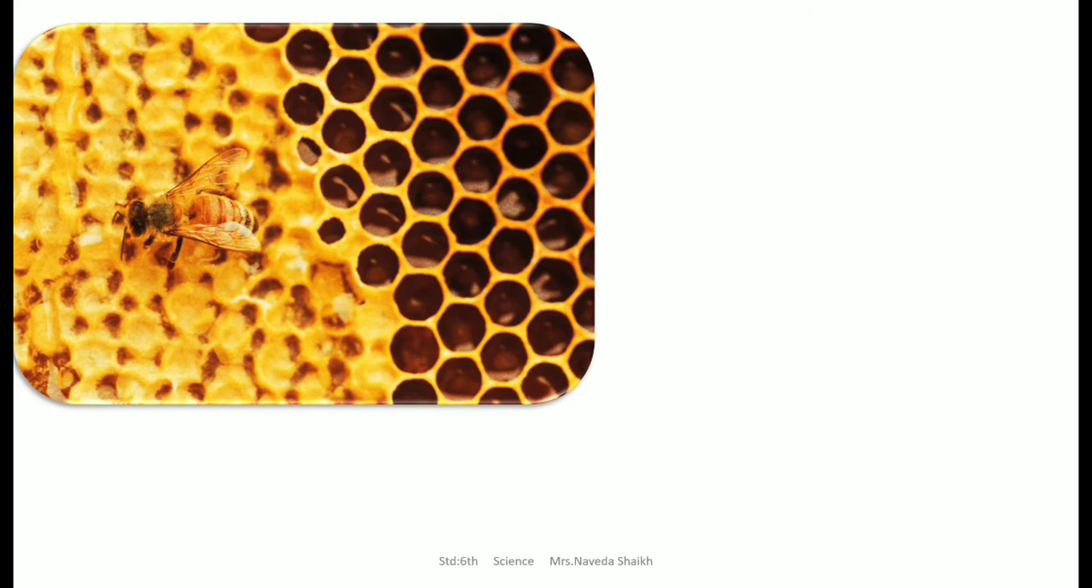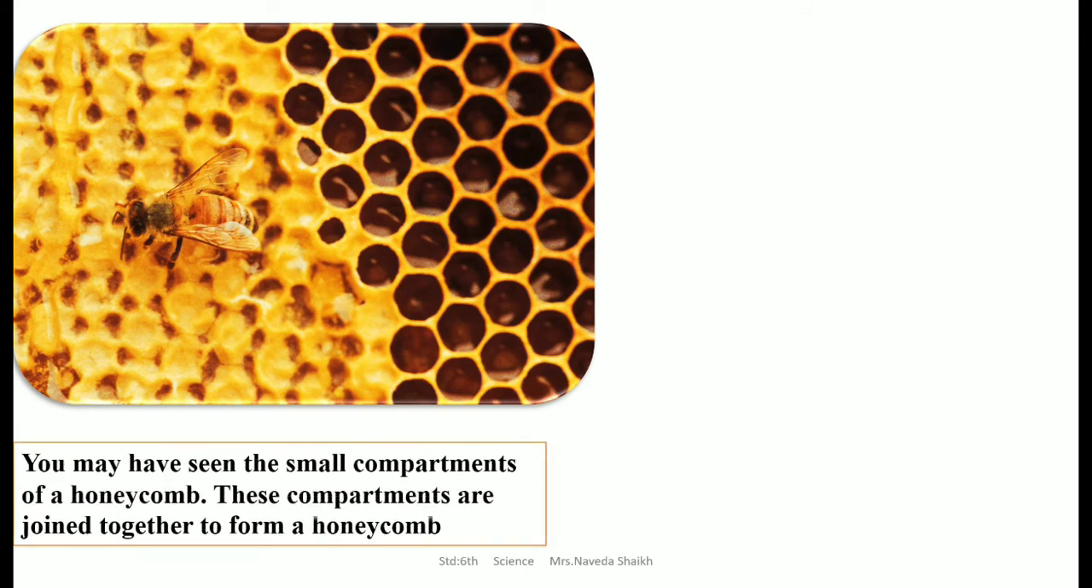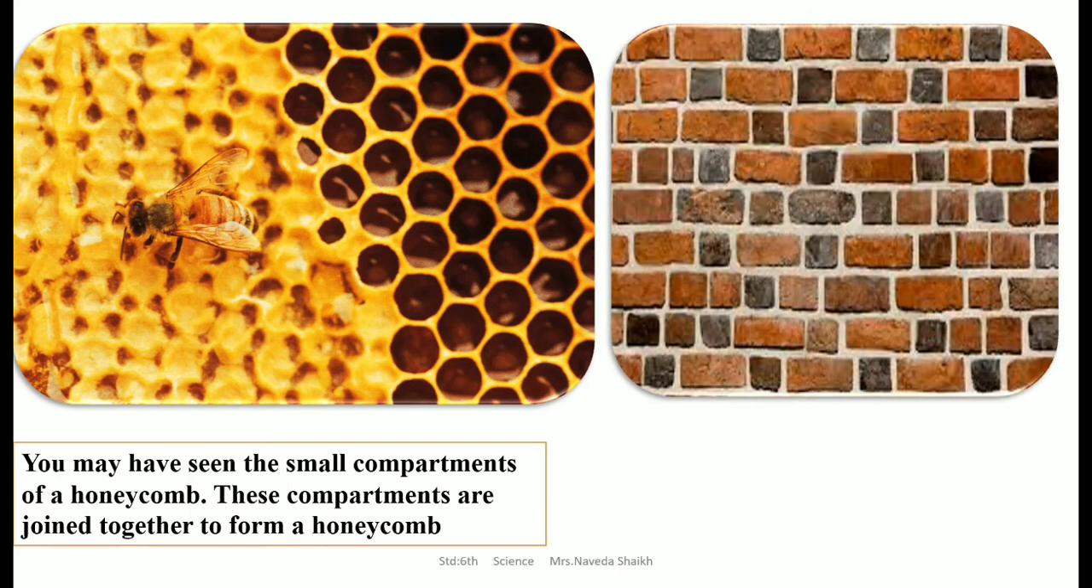Now you must have seen a honeybee hive. You can see the structure, how it looks. It has small holes and a proper shape. Now you have seen the small compartments of a honeycomb. These small compartments are joined together to form a honeycomb. They are not separate. They are joined with each other. They are linked, similar to the bricks that you see in the wall of your house.